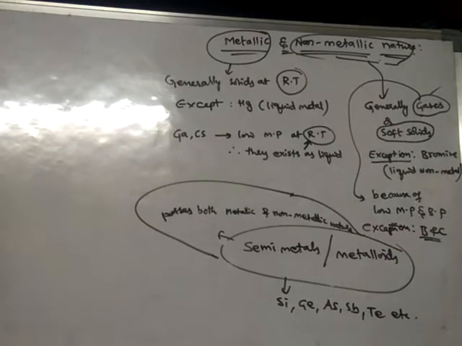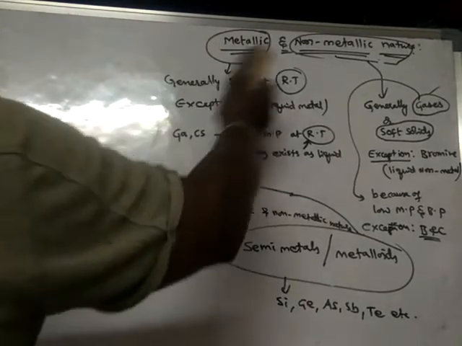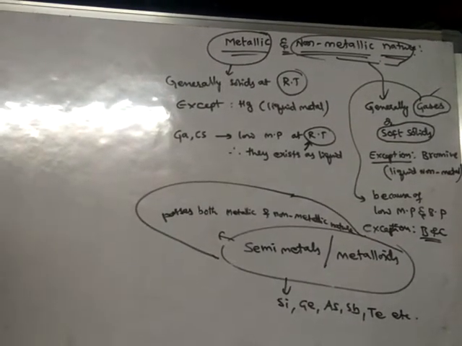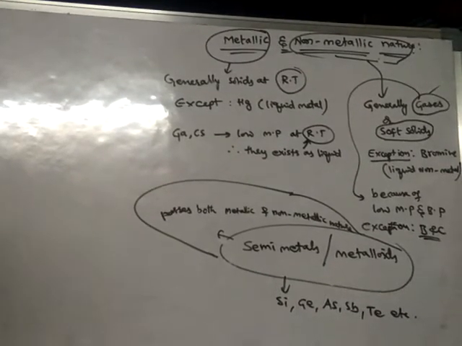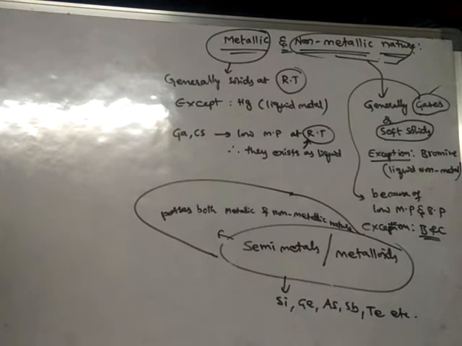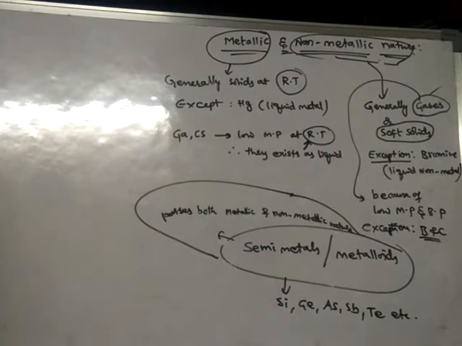So like this, we can discuss metallic nature or non-metallic nature. It is also one of the periodic properties because it changes along a period from left to right, and also down the group from top to bottom. So as it is changing, it is said to be a periodic property.